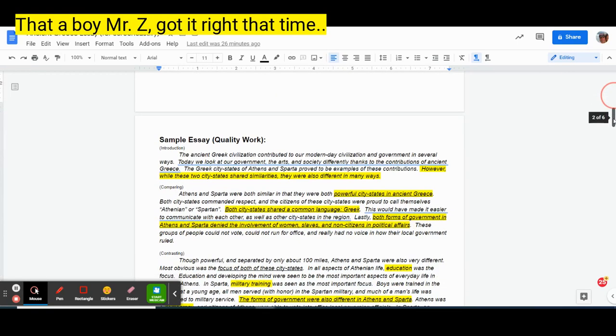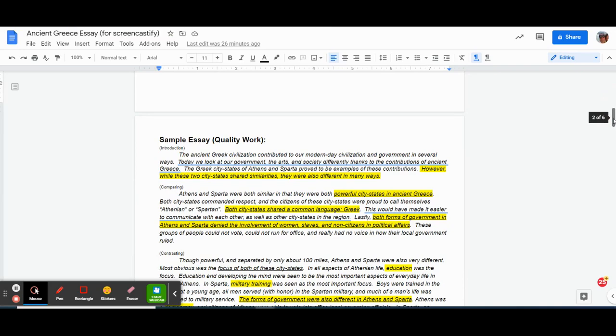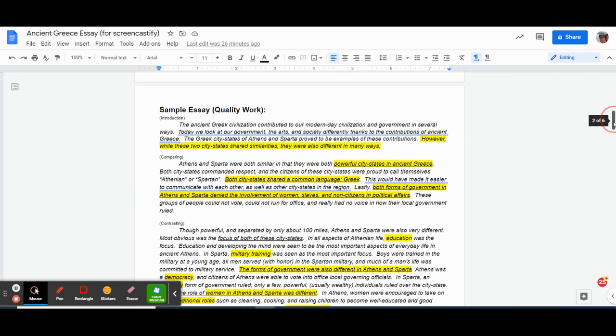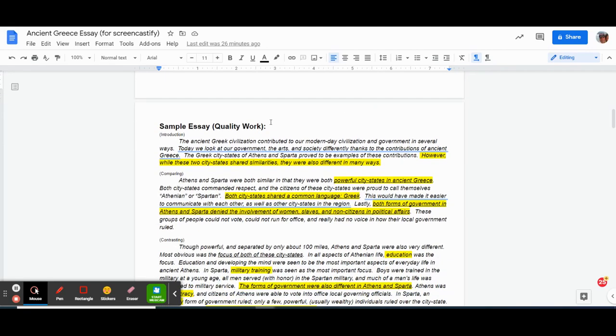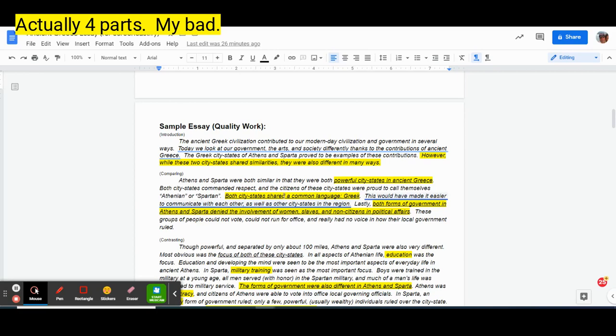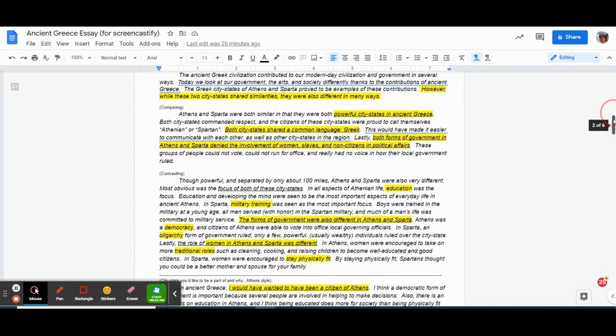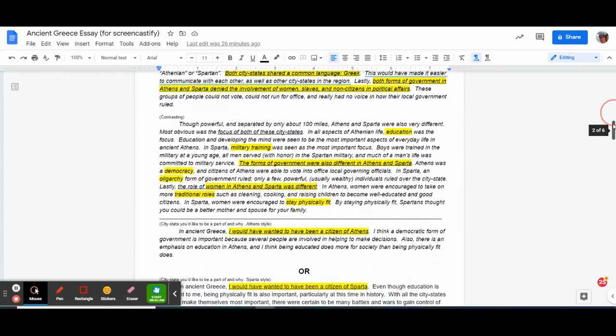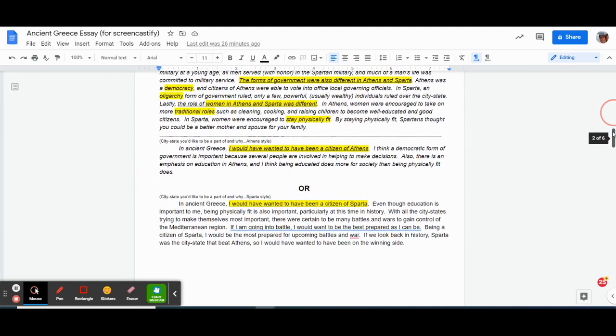We're going to move on to our next section, which is how to actually complete this essay. This essay is going to have a total of 5 parts. We're going to have an introduction, a paragraph that compares the 2 city-states, a larger paragraph that contrasts the 2 city-states, and lastly, you're going to identify if you would have wanted to have been a citizen of Athens or Sparta.